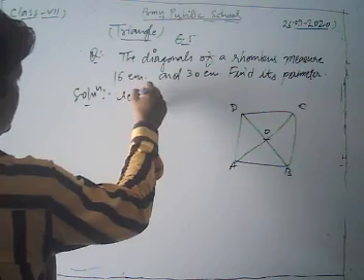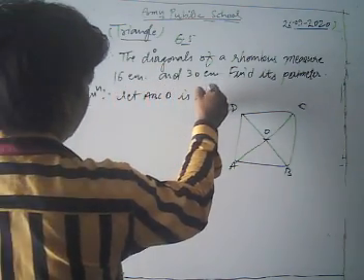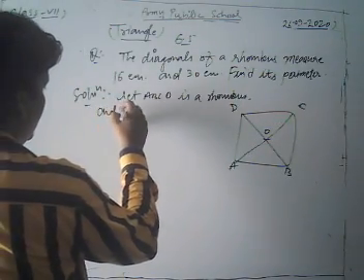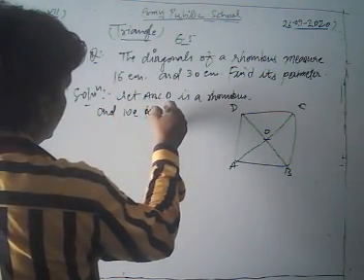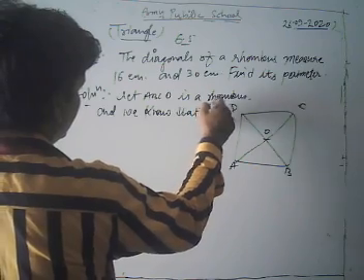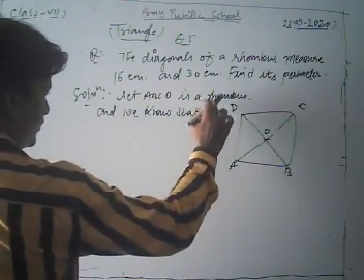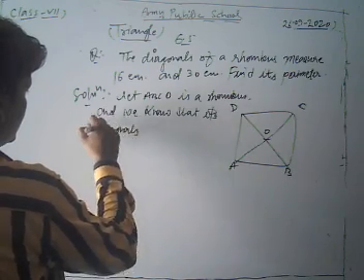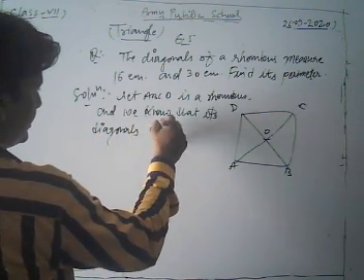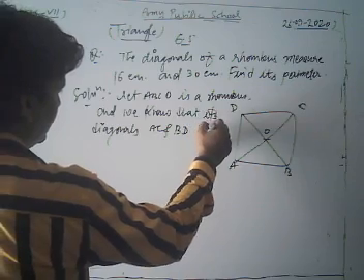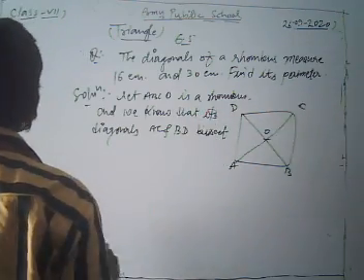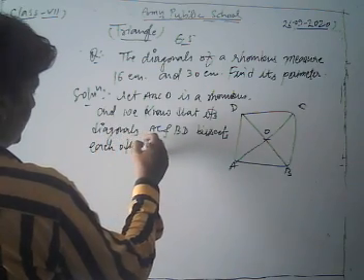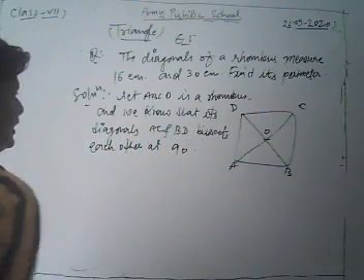Let ABCD be a rhombus, and we know that its diagonals AC and BD bisect each other at 90 degrees.